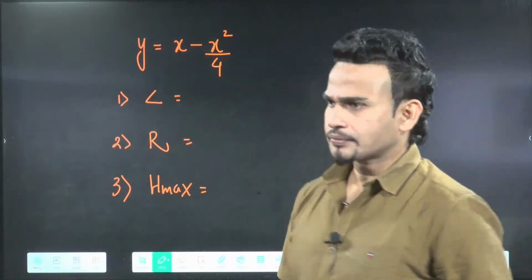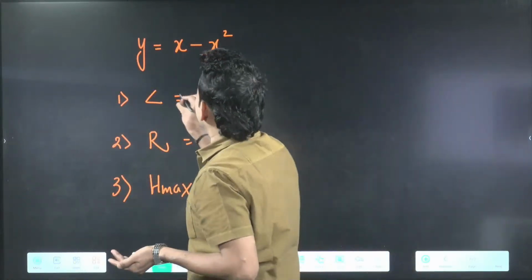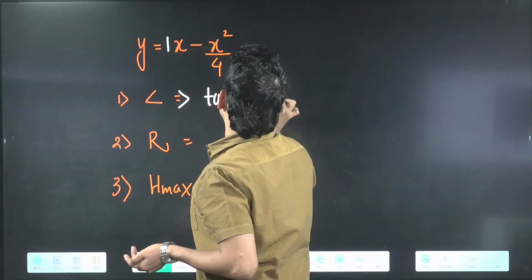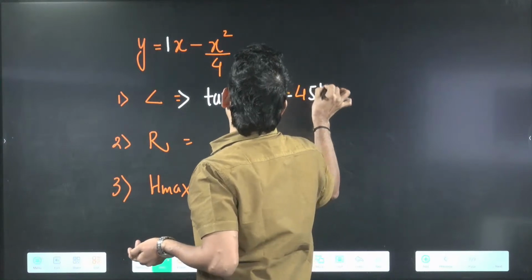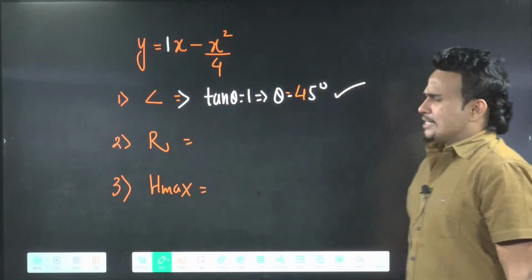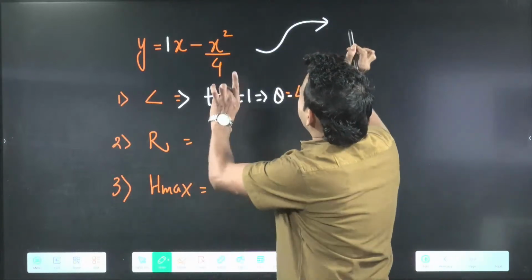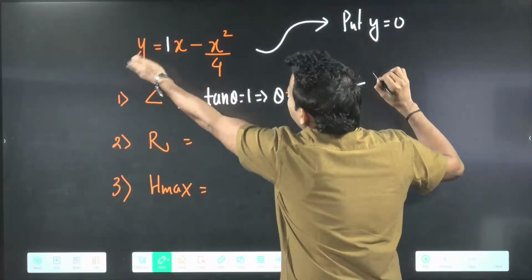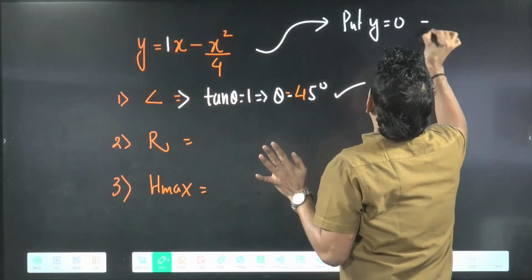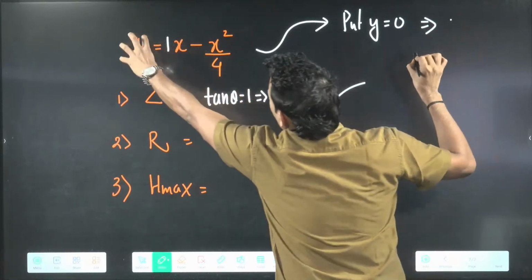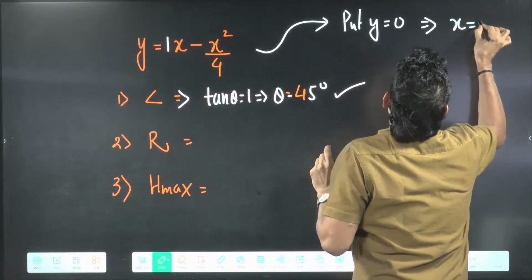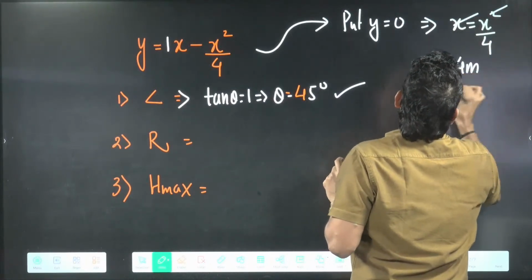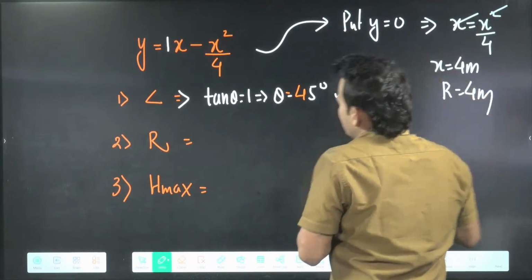Come on. Angle of projection साफ दिख रहा है, sir. Sir, here x1 is there, so tan theta will be equal to 1, sir. That means theta will be equal to 45 degree. Done. One part done. Sir, for range, I know, put y equal to 0, because the ball has landed on the ground. Once you put y equal to 0, this will become x minus x square by 4 equal to 0. From here x cancel, x will come 4 meter. That means range will be 4 meter.